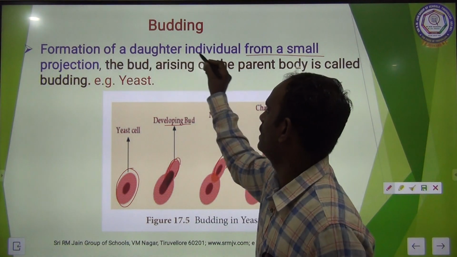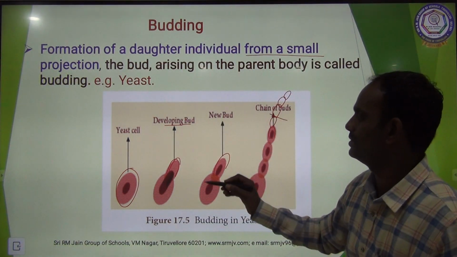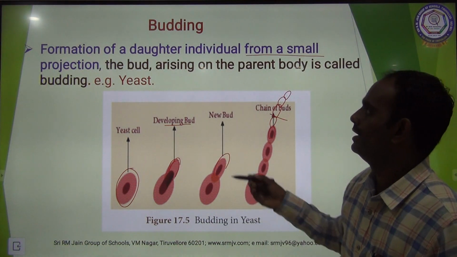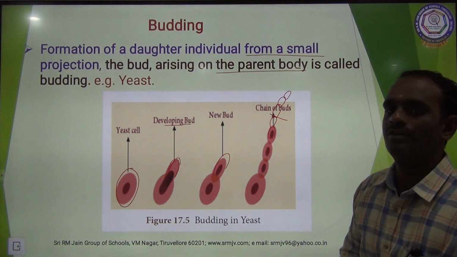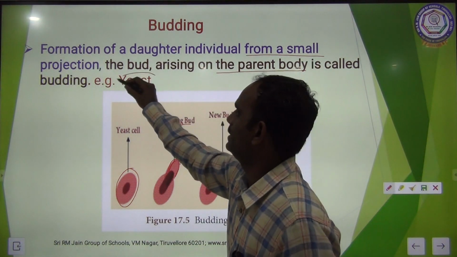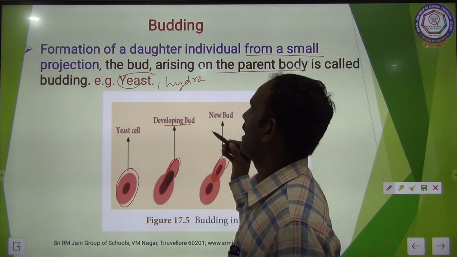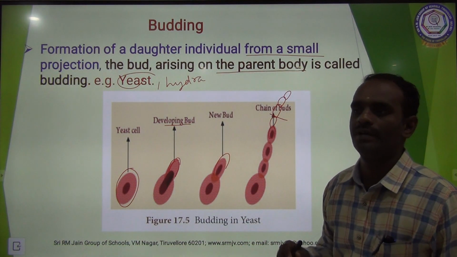See, formation of a daughter individual from a small projection. This is a small projection forming as a small bud arising from the parent body, called budding. Examples, yeast and also hydra, organisms having the budding type of reproduction.